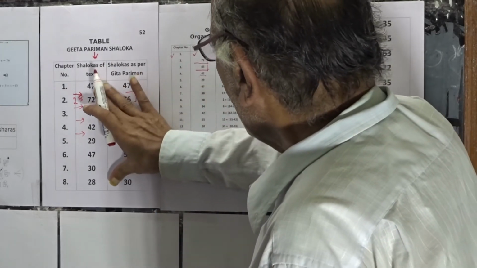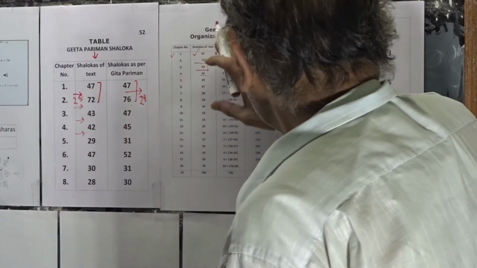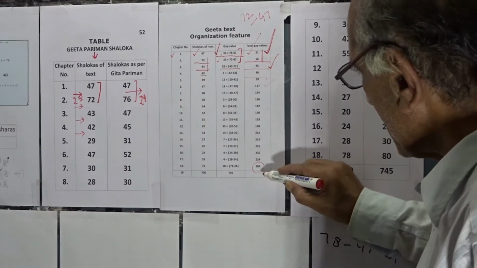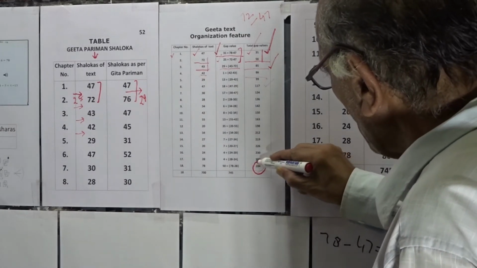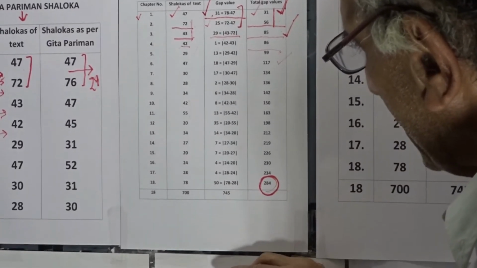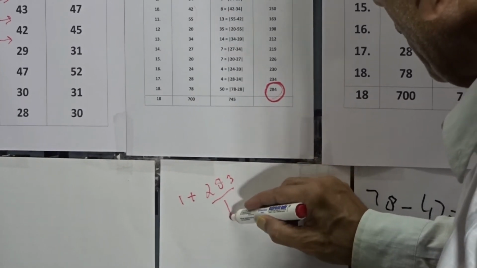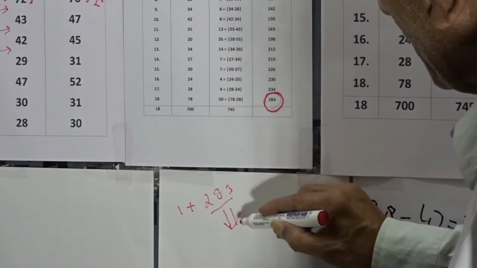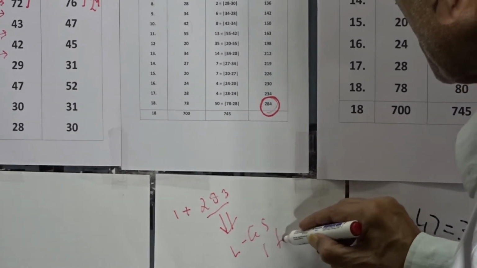If we add these gap values, we reach the value 284. And this value 284 is 1 more than 283, and 283 is parallel to the number of letters of Ganita Sutras 1 to 16.